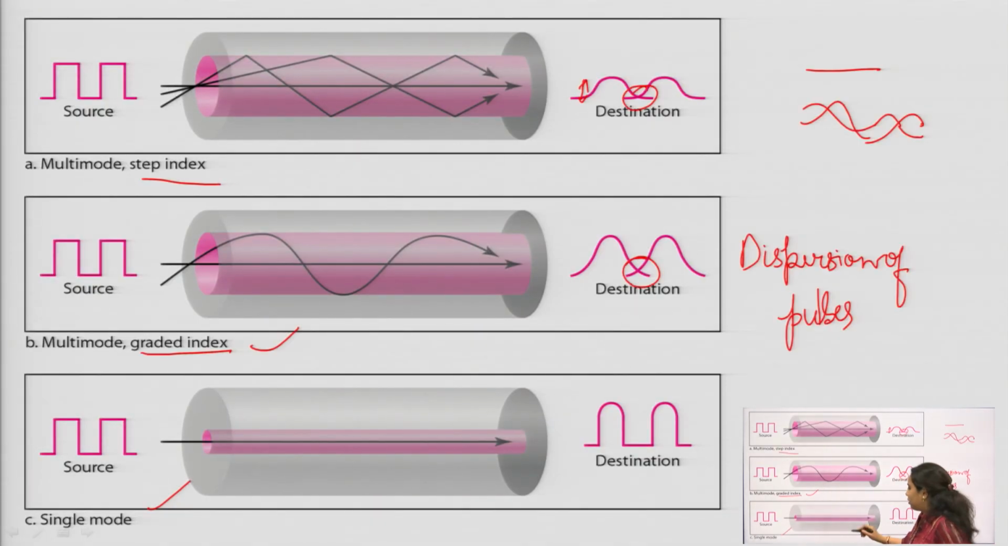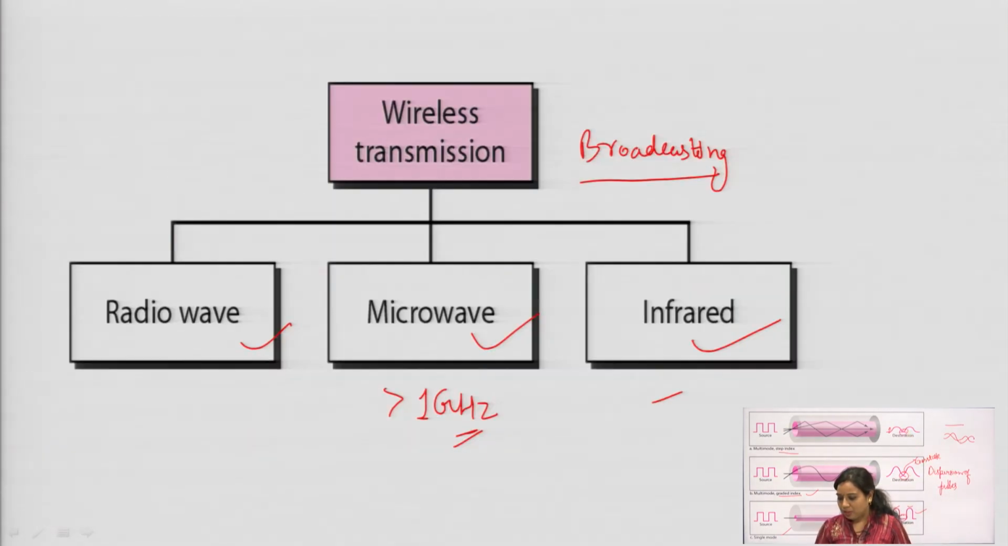This is the single mode diagram. You can see that no dispersion or crosstalk will take place, only the shape of the pulse will change. Then there is the multi-mode graded index, where dispersion of pulses will be there, because the shape of the pulse will change, and also crosstalk will be there. Then next we have seen the multi-mode step index, where more than one pulse is again transmitted, but the strength of the signal will be reduced. So, this is the propagation mode.